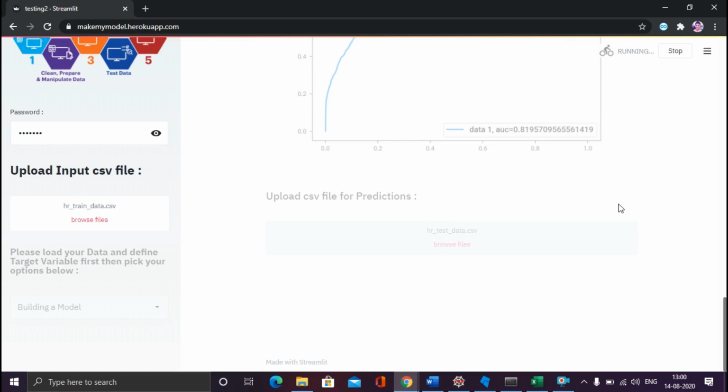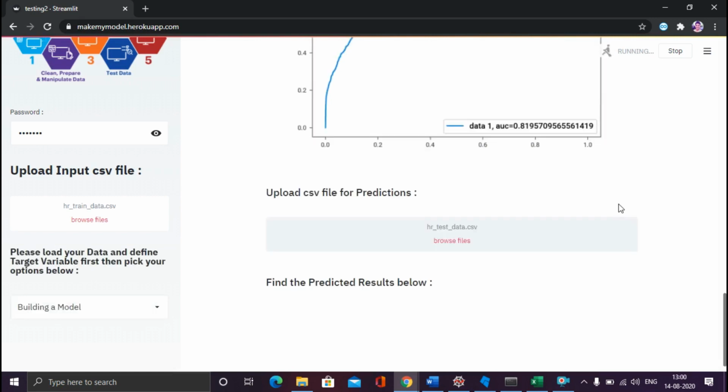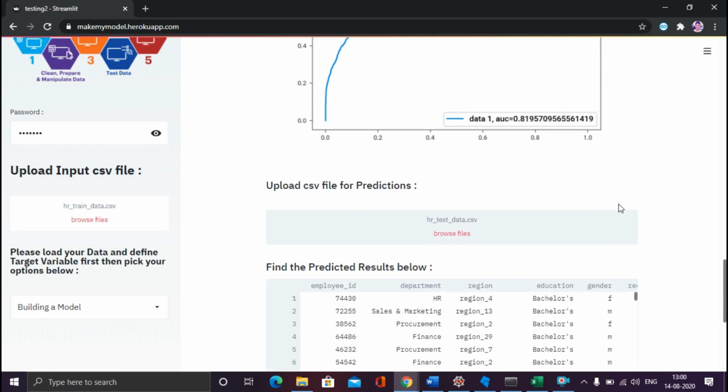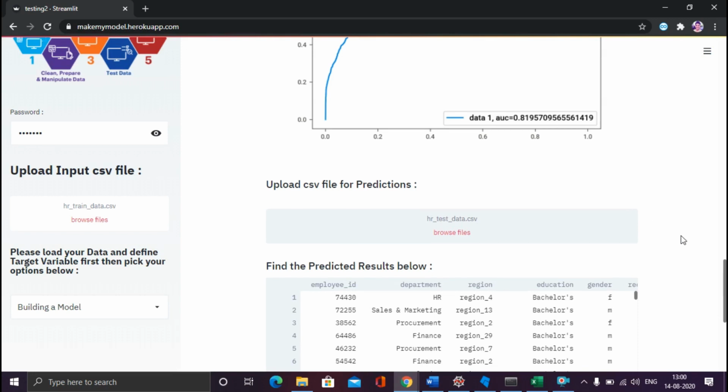So I believe this application, the way I have built it, is very helpful for people who are not good at programming, or who are not very interested in writing code, or non-programming people who are interested in using data science or machine learning. They can definitely use this application, or build this type of application to work forward.